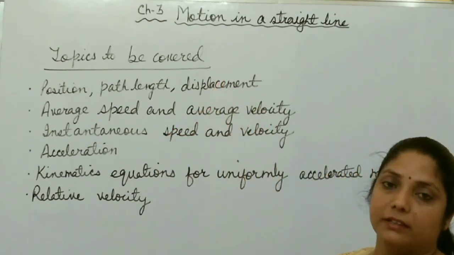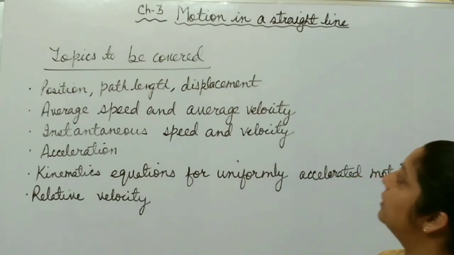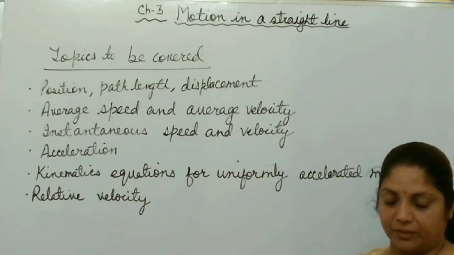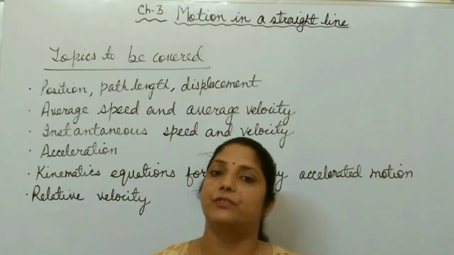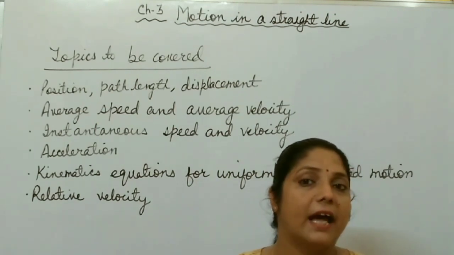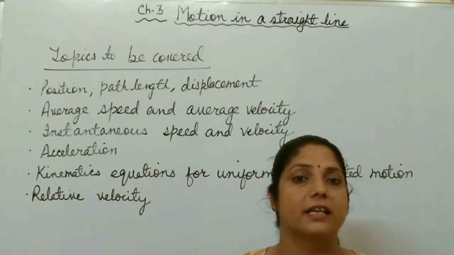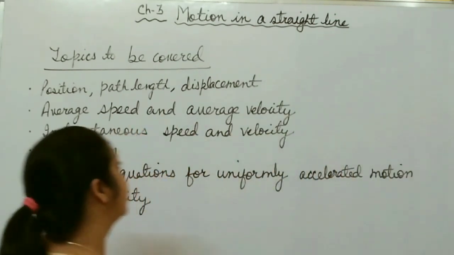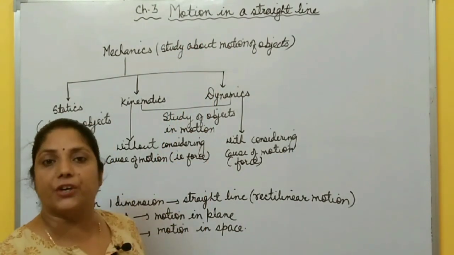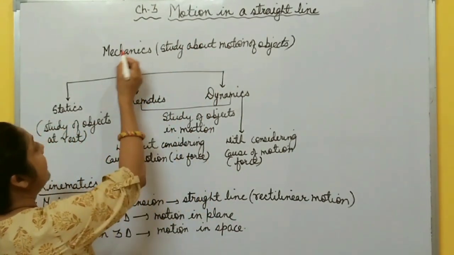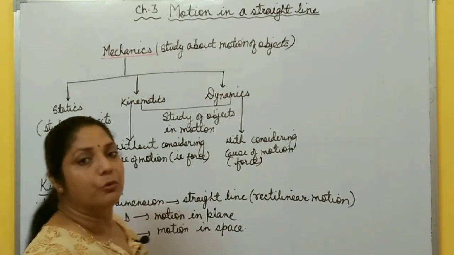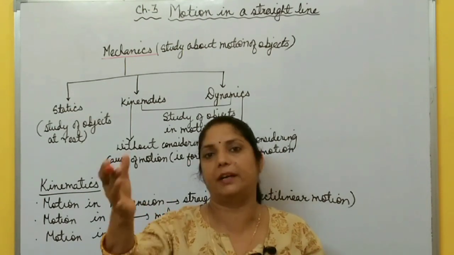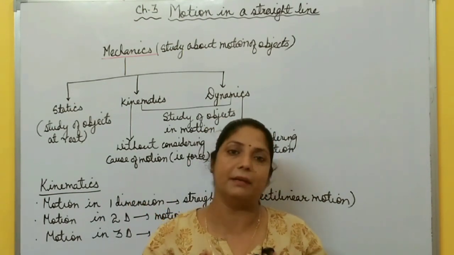But before starting these topics, you must know the meaning of this chapter. What does it mean? Motion in a straight line. This chapter comes under the branch of physics that is called mechanics. Now, what is mechanics? What are the different branches of mechanics? And this chapter comes under which branch of mechanics? Okay, let us start. This chapter, motion in a straight line, comes under the branch of physics called mechanics. And most of the chapters of class 11th physics are under this mechanics, from chapter 3 to chapter 8, 9, 10. All these chapters come under the mechanics branch.